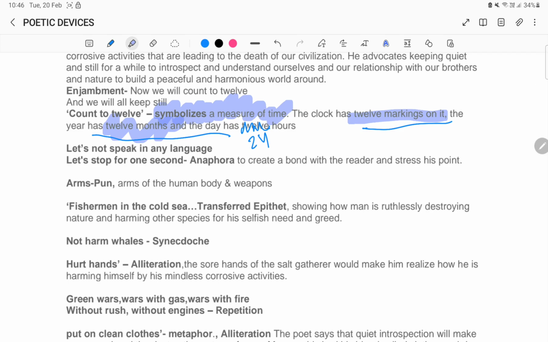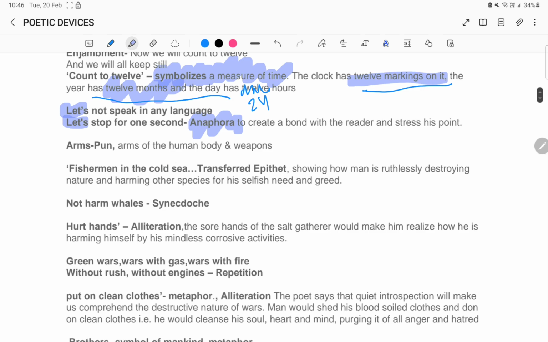Let's stop for 1 second. This is anaphora, when two lines are starting with the same word, let's and let's. Then arms here is a pun because arms of the human body and weapons are also called arms.